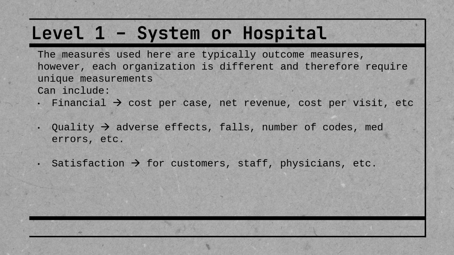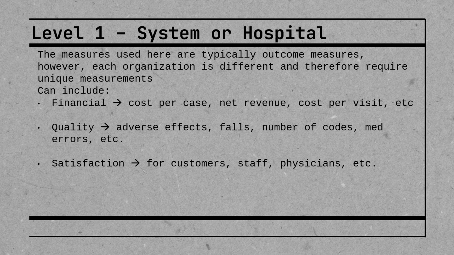The next one is quality itself. So you're looking at, for example, adverse effects. So this can be pharmacological. You can even look at things like in the OR, what are the adverse effects after a knee replacement, right? Where you have to worry about infection and acceptance of whatever it is you're putting in. There's falls, which we've talked about a lot.